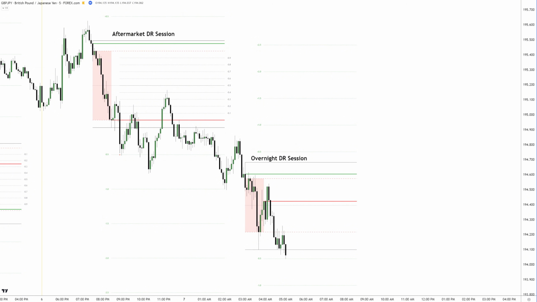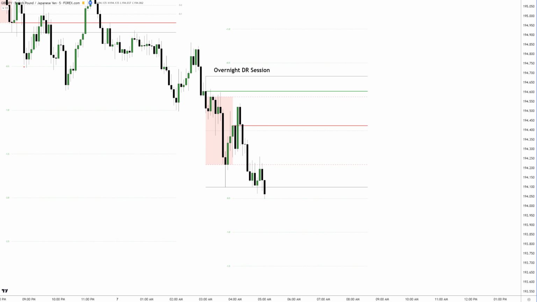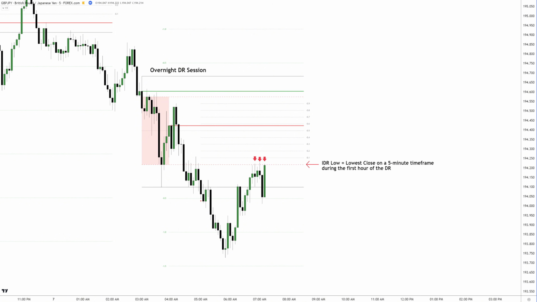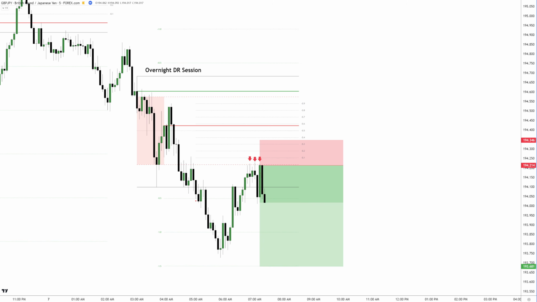throughout the session. This gives us an early indication to look for potential short setups. At this point, we already have 3 strong indications for a short trade. A DR downside model being intact, a red DR box, and a short confirmation. Later in the session, price retraces back to the IDR low and rejects it 3 times very clearly. This is a strong signal to consider a trade targeting the next standard deviation level of 1.5.